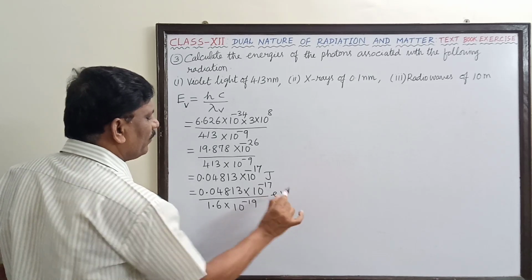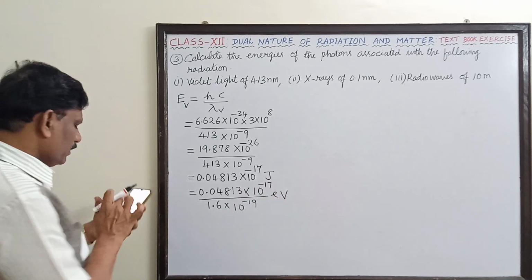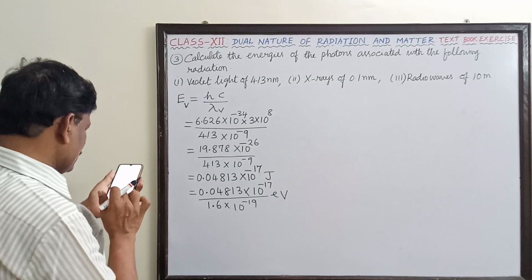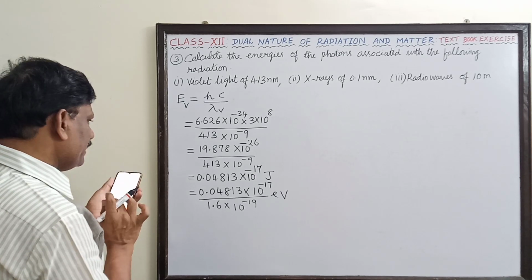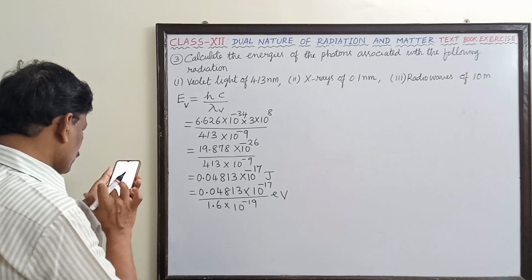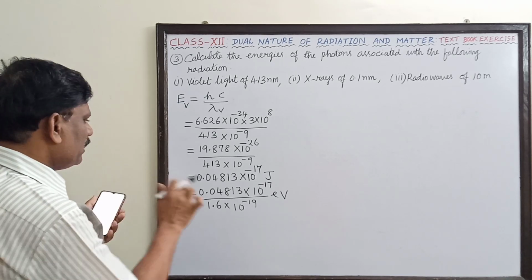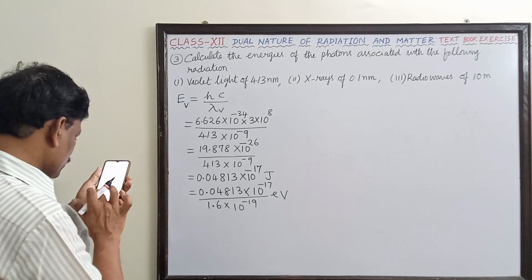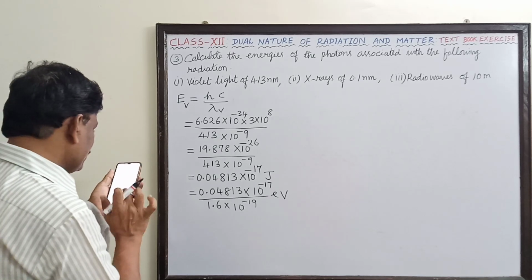Now the unit will become electron volt. So let us divide 0.04813 by 1.6.